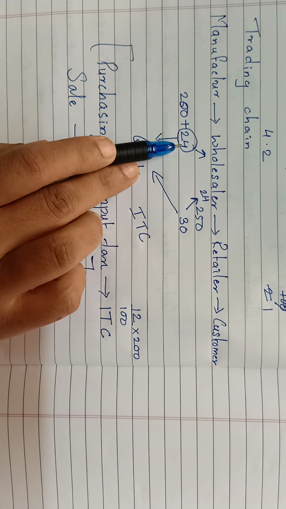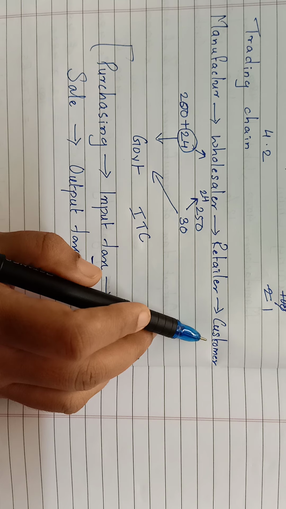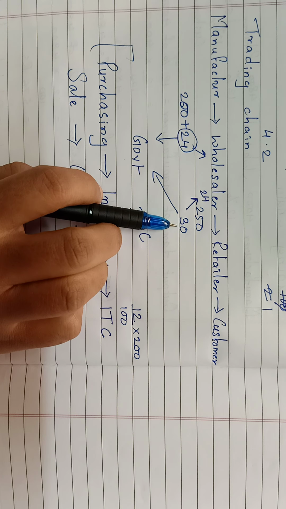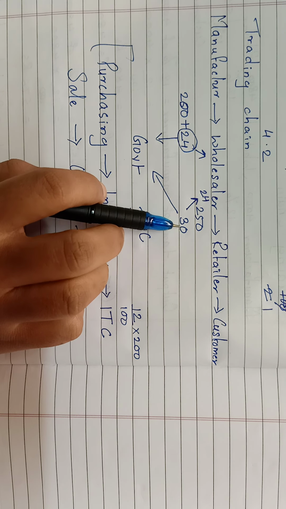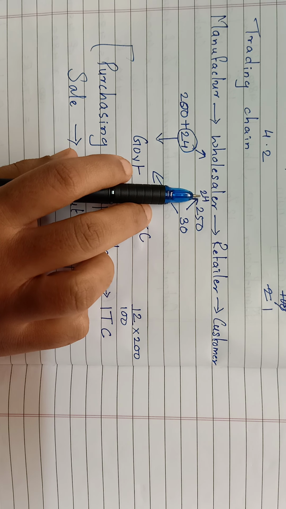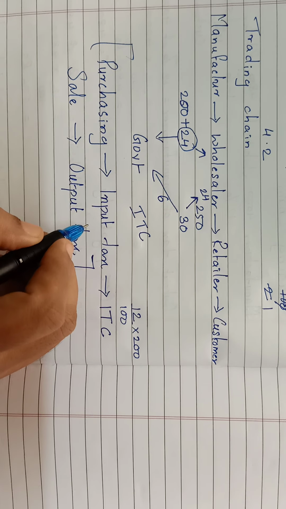He is only paying 24 so that the transaction will run and the product will reach the customer. So this 24 rupees, he has to get it back, and he gets it back in the form of this 30 rupees. Once he gets this 30 rupees, he removes his 24 rupees and keeps it with him. And the remaining 6 rupees, he gives to the government.